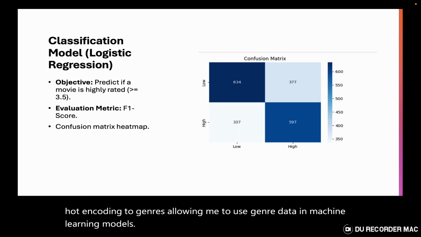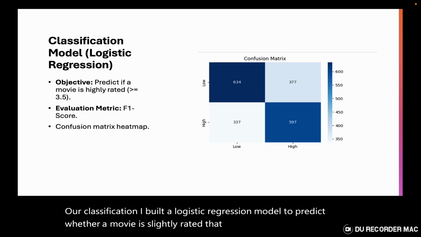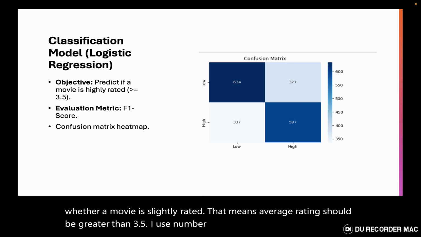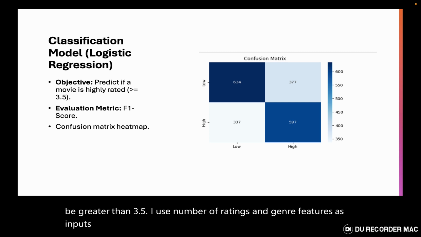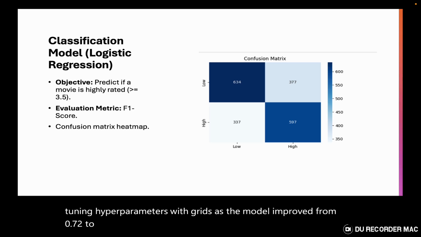For classification, I built a logistic regression model to predict whether a movie is highly rated. That means the average rating should be greater than 3.5. I used number of ratings and genre features as inputs. The F1 score was used to evaluate the performance. After tuning hyperparameters with grid search, the model improved from 0.72 to 0.78. As you can see in the confusion matrix here.